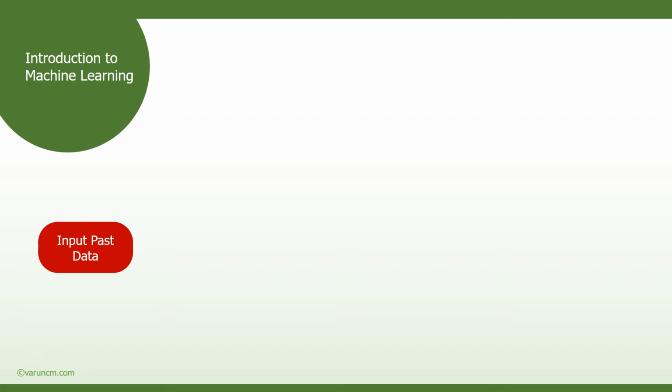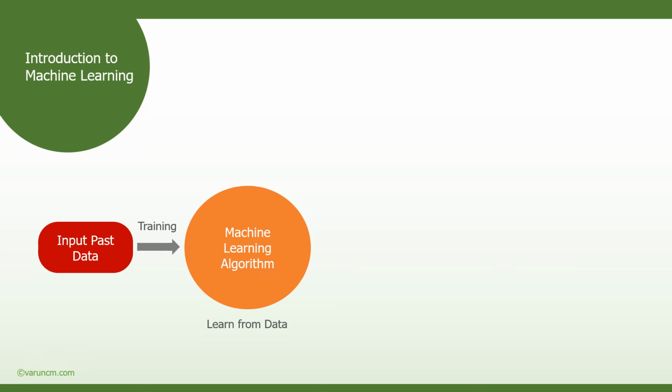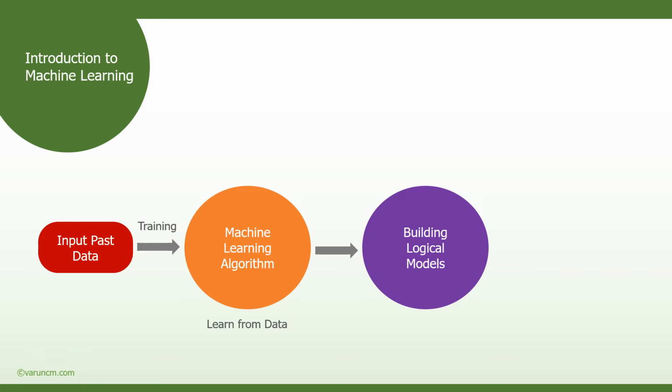So the first step in this machine learning process is obtaining the data from past experiences. Then the next step is to train the algorithm. Based on the input obtained from the past, the machine learning algorithm learns from the data and creates the logical model based on the input.